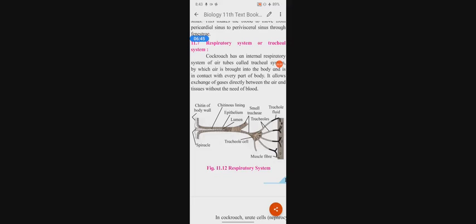Outside this chitinous lining there is epithelium, and at the end of the chitinous lining there is a lumen. Then small trachea are present.